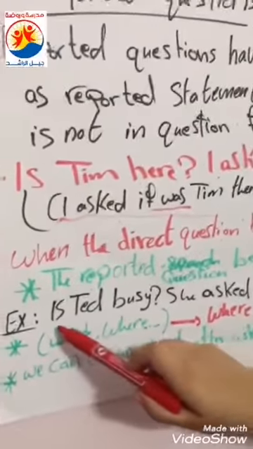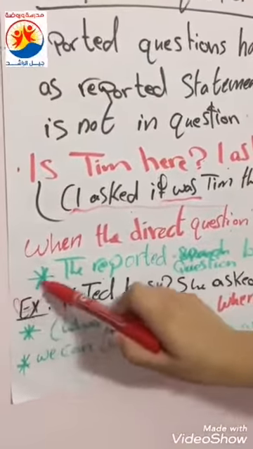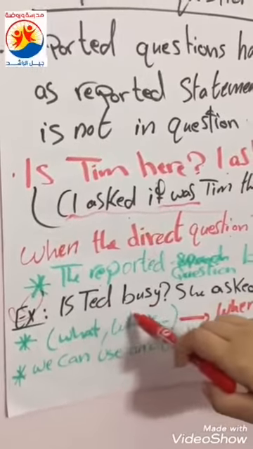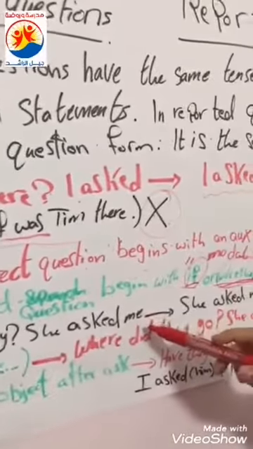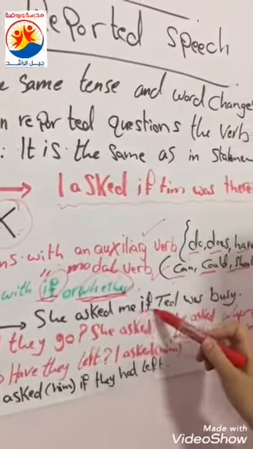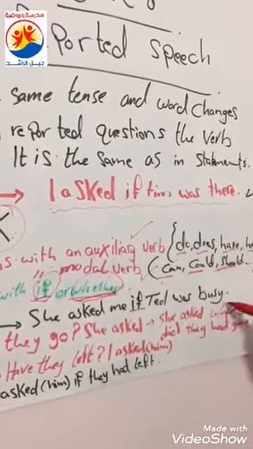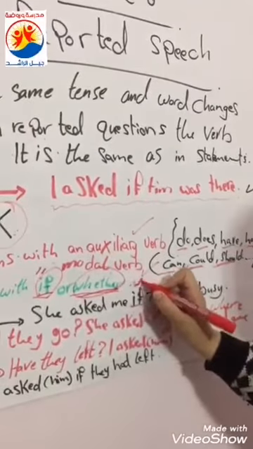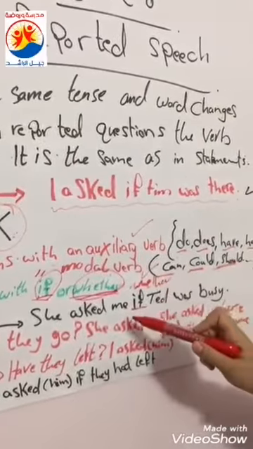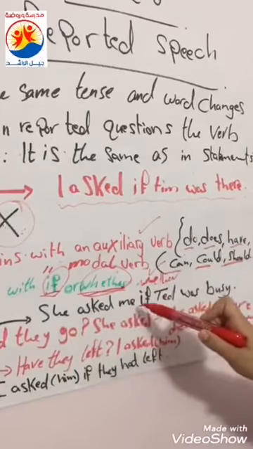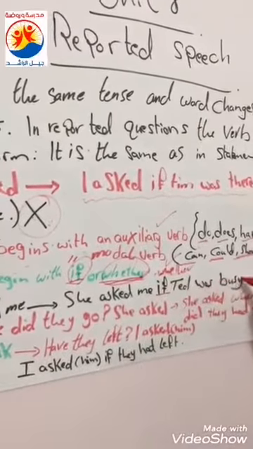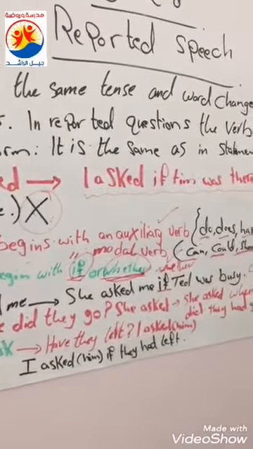Okay? So, look at the first example. Is Ted busy? She asked me. This is the direct one. The reported one: She asked me if Ted was busy. We can also use whether. So, I can say she asked me if, or she asked me whether Ted was busy. And this is the correct one.